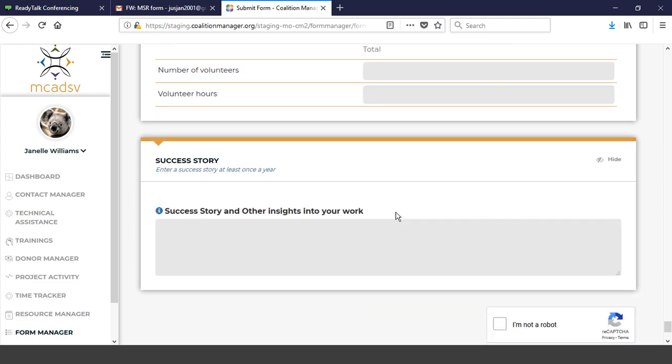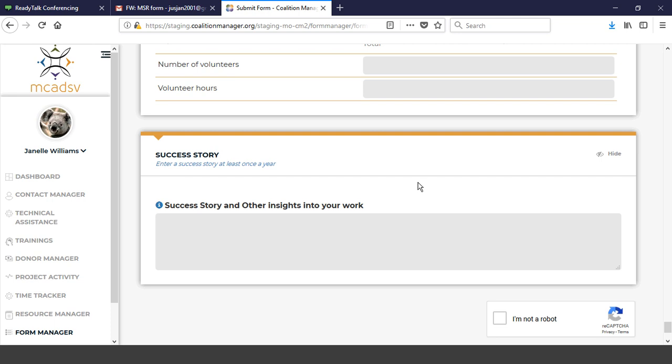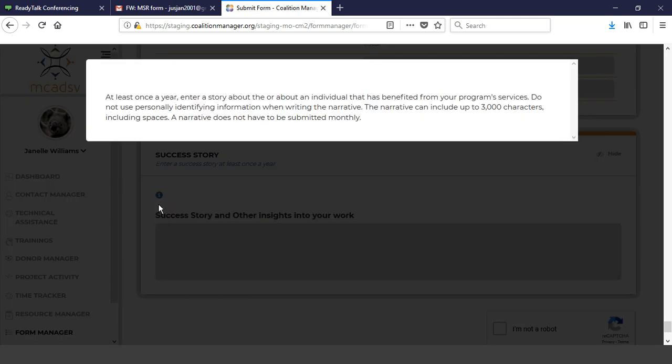All right, it's a success story. Now, the one thing that has changed isn't the fact that you have to put in a success story, it's the fact that you have to at least once a year put in a success story. It's always been a part of your MSRs as an option, but now at least once a year, please make sure that you're adding a success story into it. And just remember, your funders are going to ask you for a success story also on their annual reports. Feel free to use this as a resource to go back to help you fill out those success stories for your funder reports. And if you need any extra instruction on that, you can go up here.